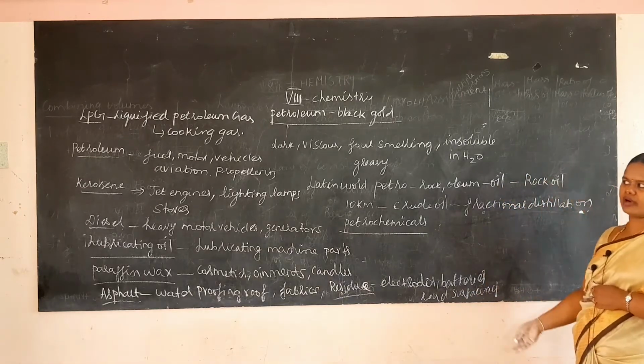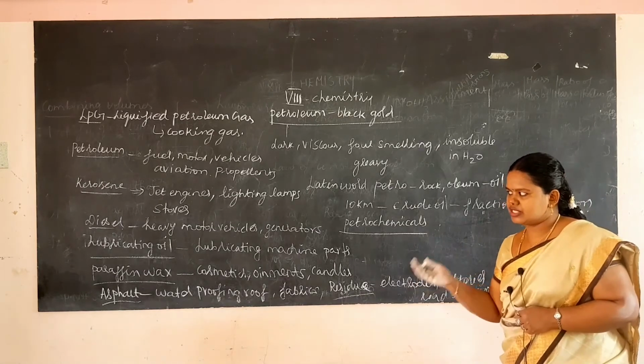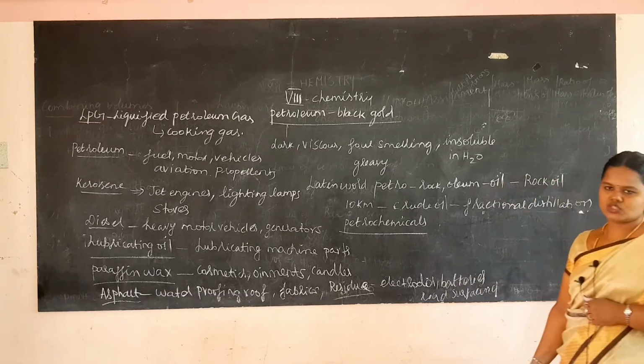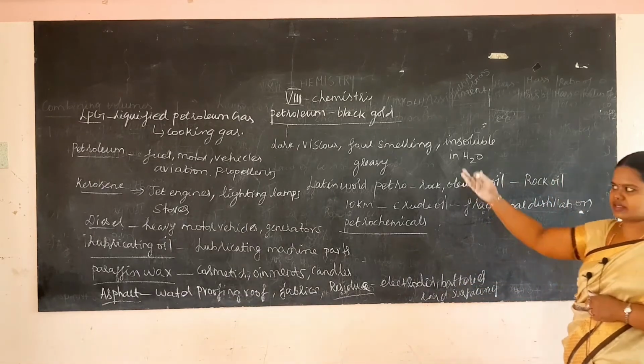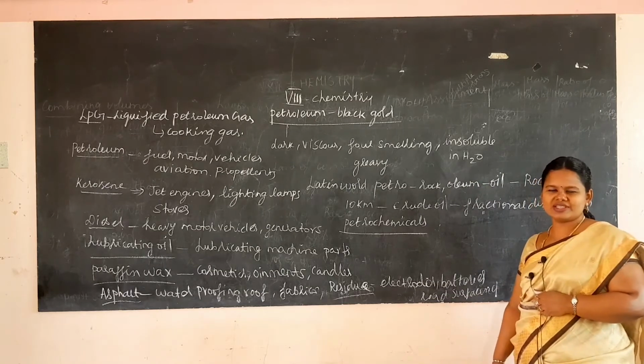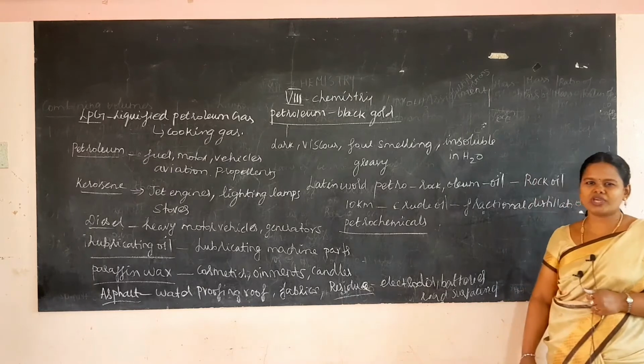These are all petroleum products: LPG, petrol, kerosene, diesel, lubricating oil, paraffin wax, asphalt and residue. And these are their uses. Now you know about LPG. This LPG is our cooking gas. It is used for cooking.